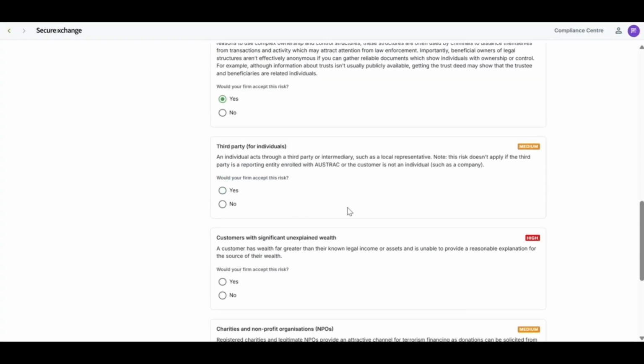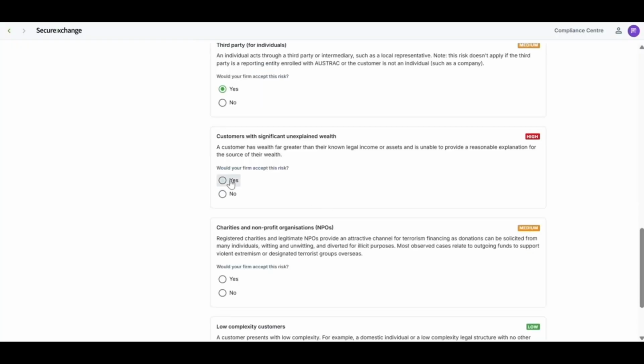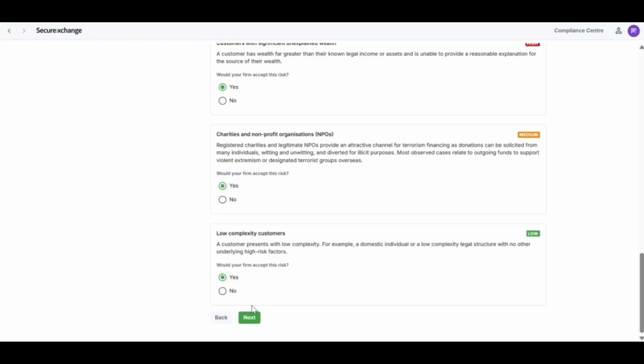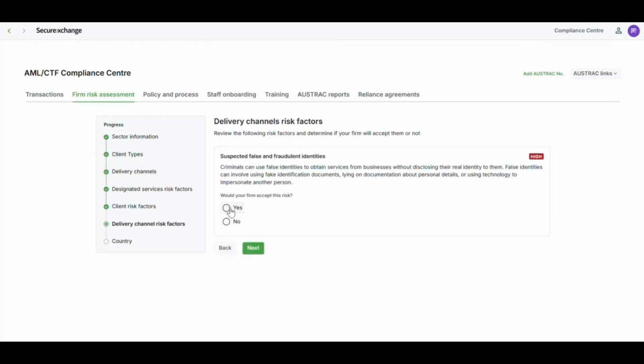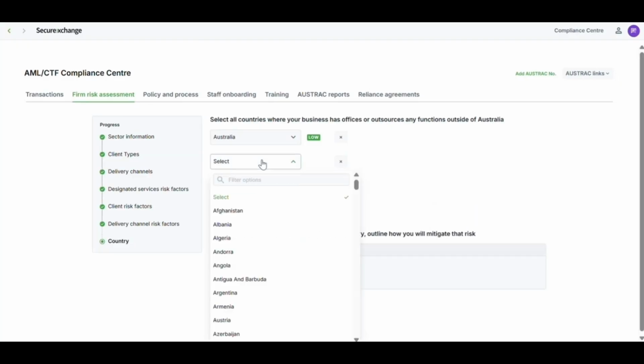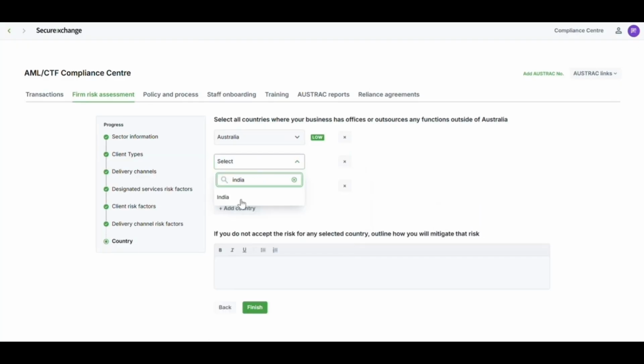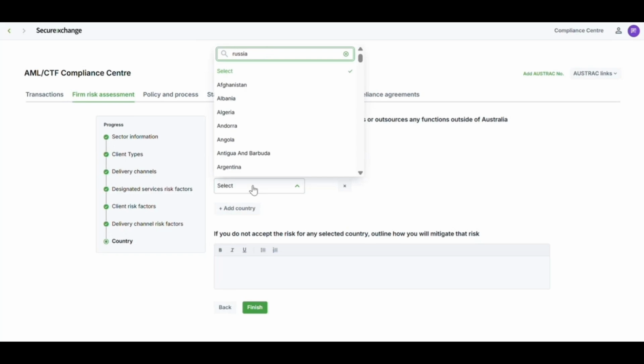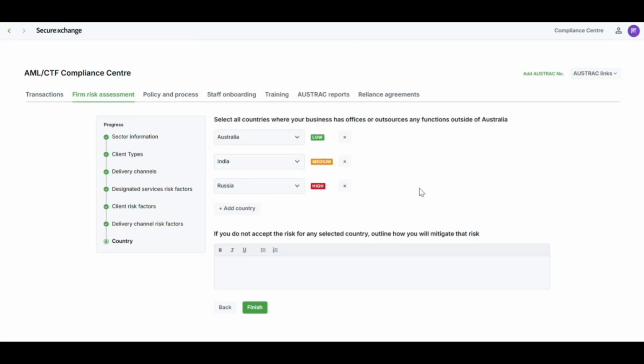Third party, that can include individuals who are unable to act for their property and might need a legal or financial representative or an enduring power of attorney to act on their behalf. Here, if your business operates outside of Australia, we'll also give you the option to select the country. And just like the risk factors, each country will also come with their own risk ratings from AUSTRAC as well.